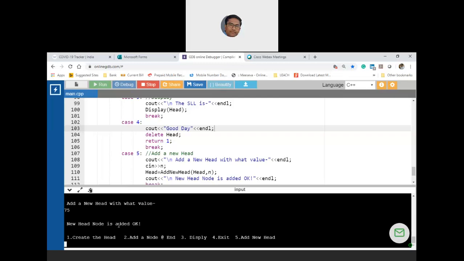Okay, let us display, that is 3. Okay, so 75 is at the beginning now: 75, 15, 30, 45 and 60. Clear? Yes, sir.